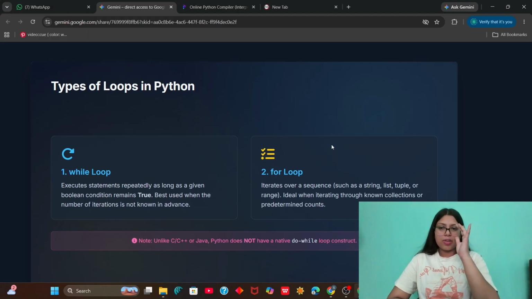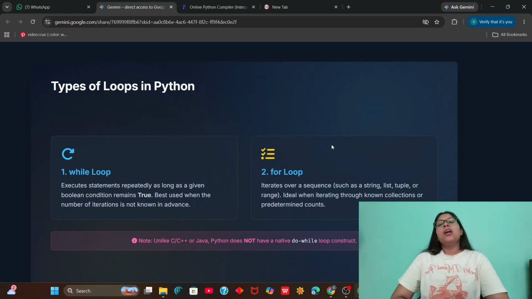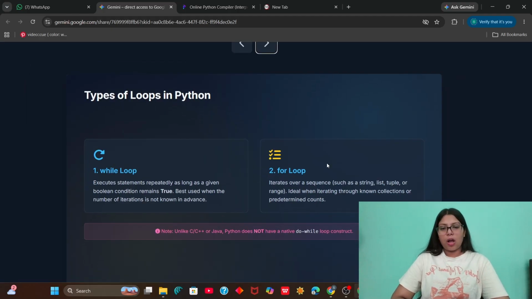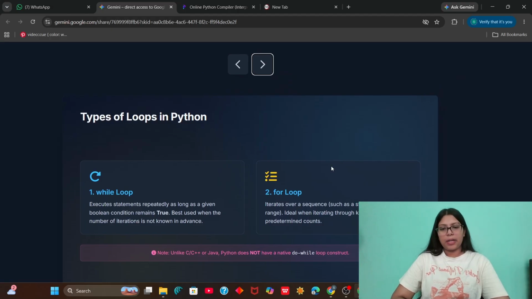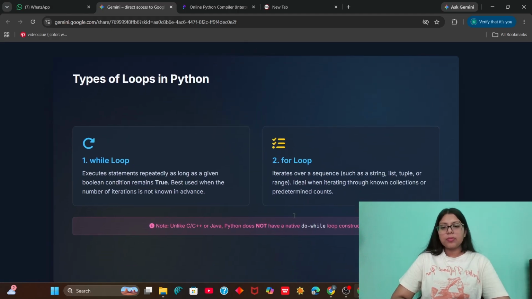So the basic difference between the while and the for loop is that in the while loop, we don't know how many times we are going to run the loop. And for the for loop, we know the number of counts. The count is predetermined.